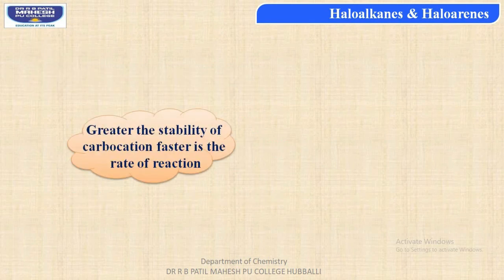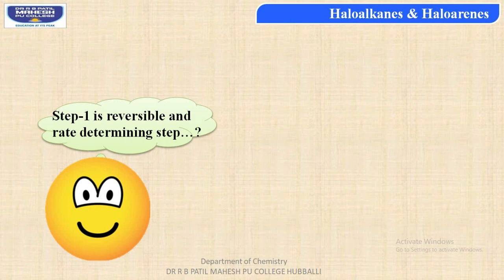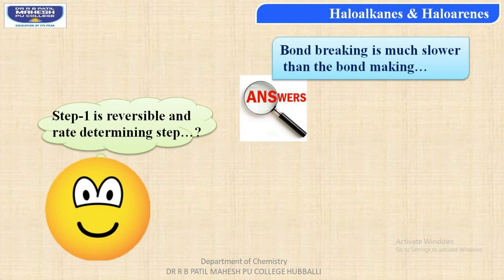Thus, student, we can conclude that greater is the stability of carbocation, faster is the rate of the reaction. Step number 1 is a reversible reaction, and it is also the rate determining step, and the reason for this, student, is bond breaking is much slower than bond making process.